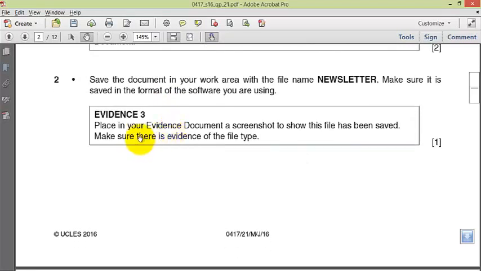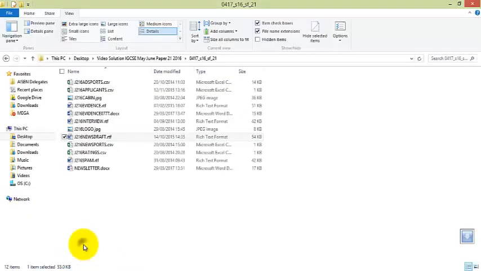Place in your evidence document a screenshot to show this file has been saved. Make sure there is evidence of the file type. So I'm going to open my folder. That's my work area. Okay, so this is what I just saved now. Newsletter, see it here.